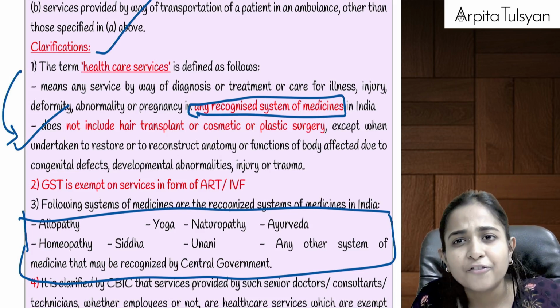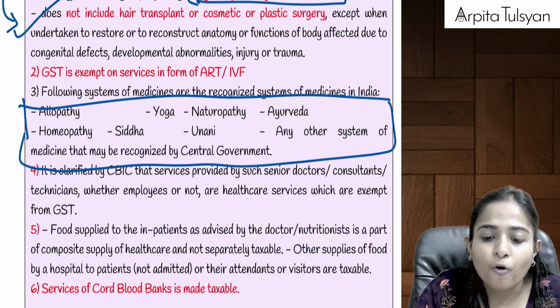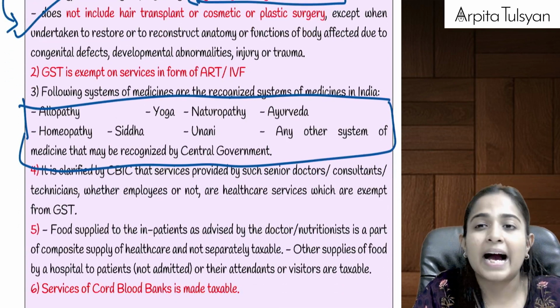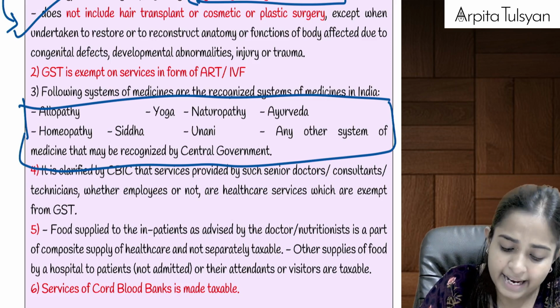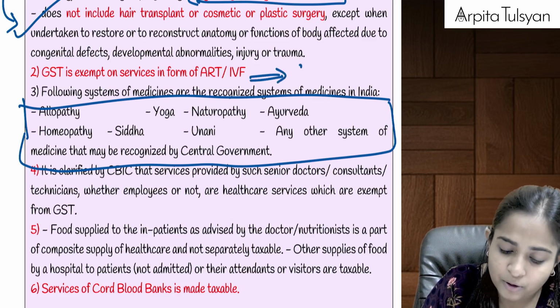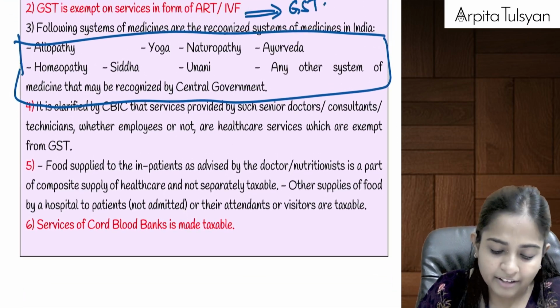That is not done for fashion, so that will be exempted from GST. Similarly for pregnancy, there are IVF treatments, ART treatments, etc. Even that will be exempted from GST, because you are not doing that for fashion, you are doing it out of health.